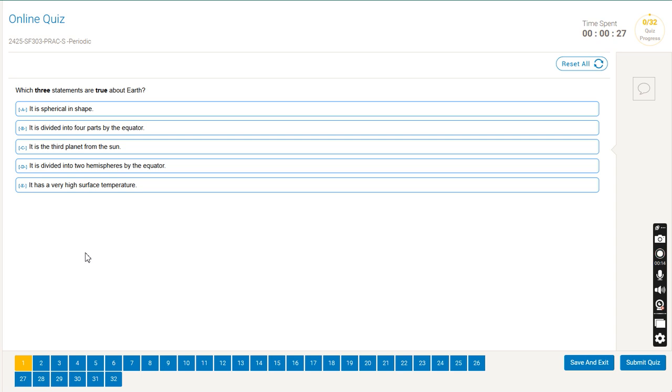Which three statements are true about the Earth? It is spherical in shape. It is divided into four parts by the equator. It is third planet from the sun. Yes, it is the third planet from the sun. You've studied in this section and the previous section that the Earth is the third planet from the sun. It is spherical in shape, yes. It's not a circle, it's a sphere. It is divided into two hemispheres by the equator. That's correct as well. So these are your three different truths about what is true about the Earth.